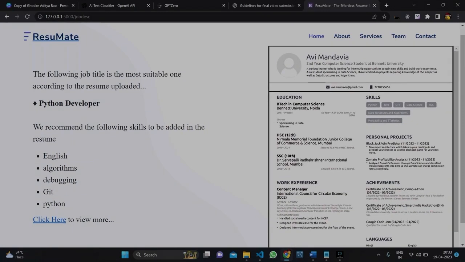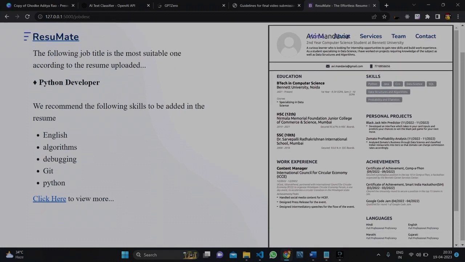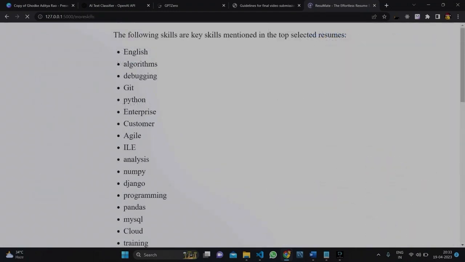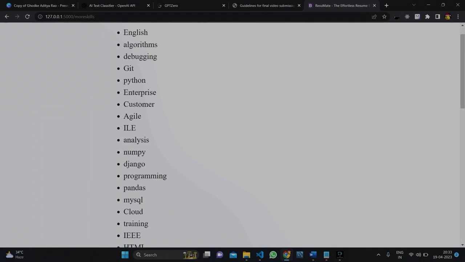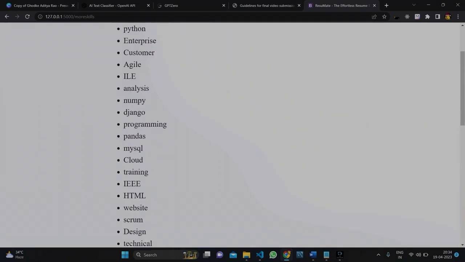you are seeing that here the resume is displayed. Our site describes that this resume is perfect for a Python developer. These are the recommended skills that you should add in your resume. If you want to add more skills apart from this, just click here. These are the skills from the selected resumes of Python developers. If you add these skills, the chances of being selected for that job will increase. Thank you.